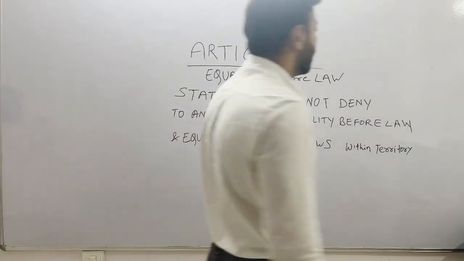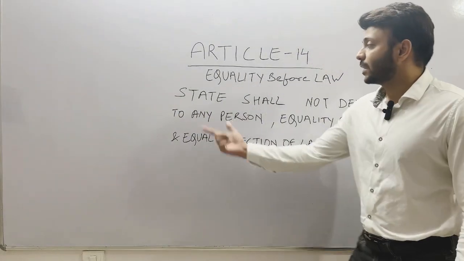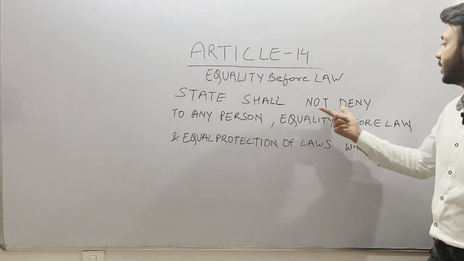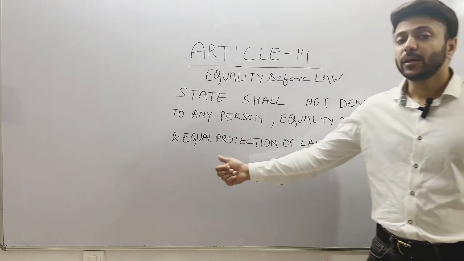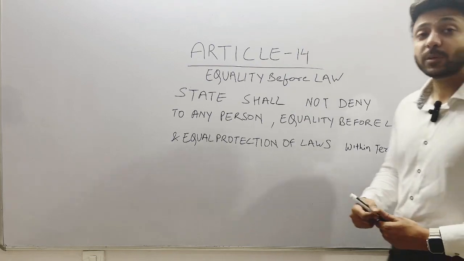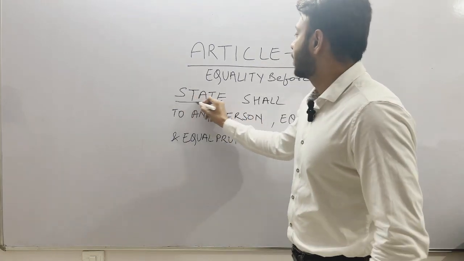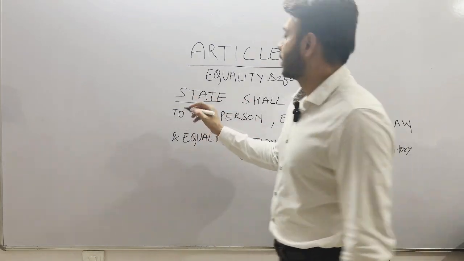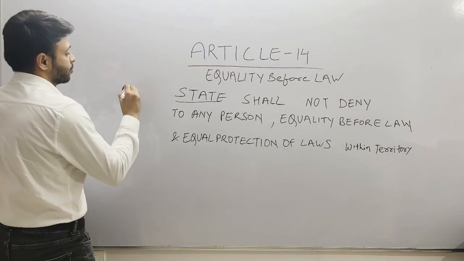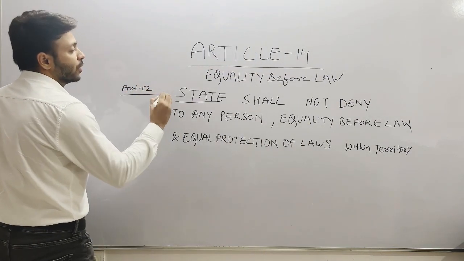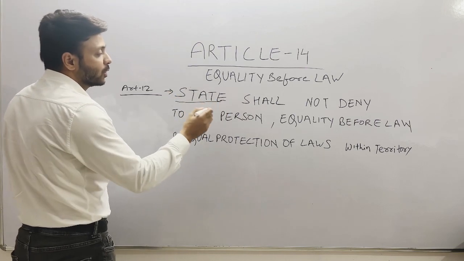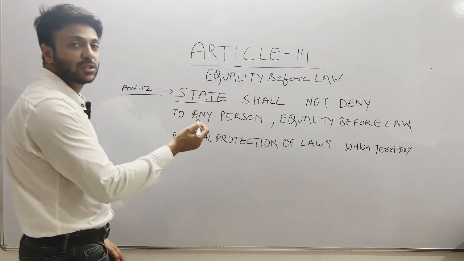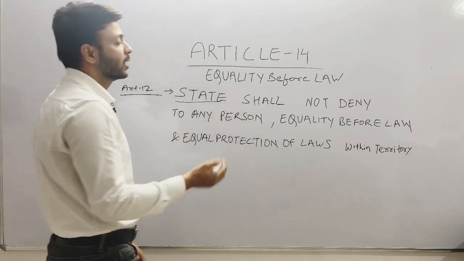In simple words, Article 14 states that the state shall not deny to any person equality before law and equal protection of laws. Some keywords to keep in mind are state, as we know under Article 12. It is now very clear to you what is state and why it is important to claim fundamental rights against the state. What is the duty of the state to protect your fundamental right?